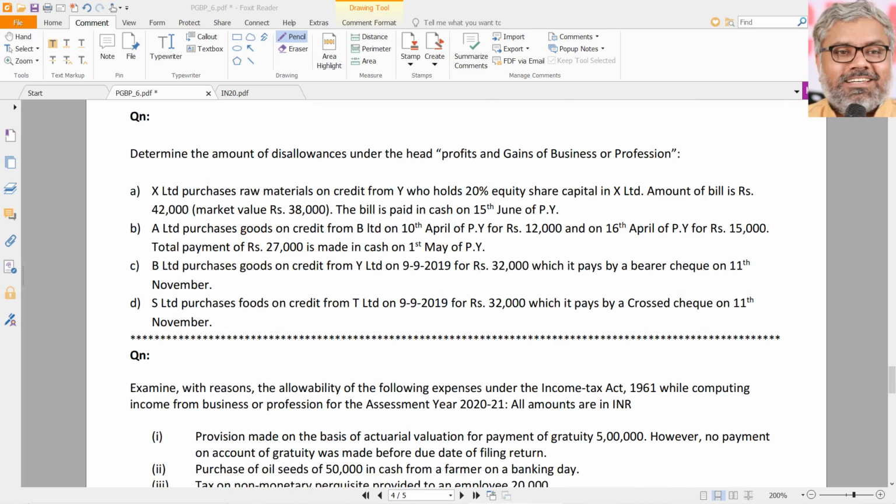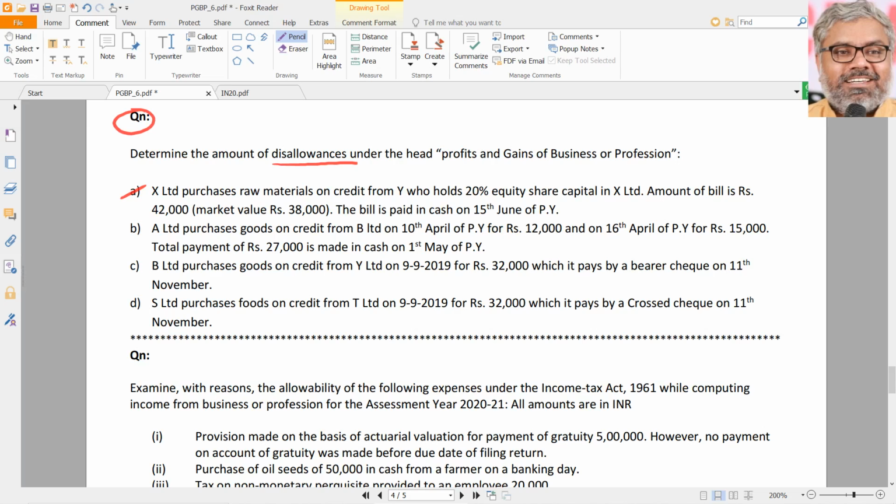Look at this example. Determine the amount of disallowance under the head of PGBP in this case. That is question number 1. Case-based questions like this can be expected. 4 marks questions are perfectly possible. First situation, actually all are different cases.